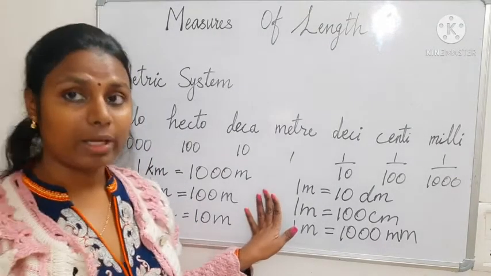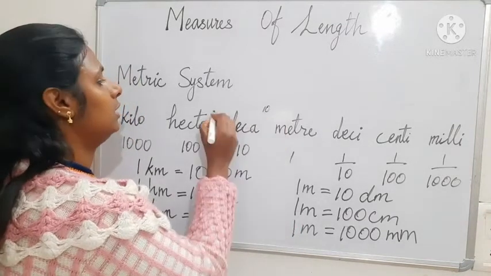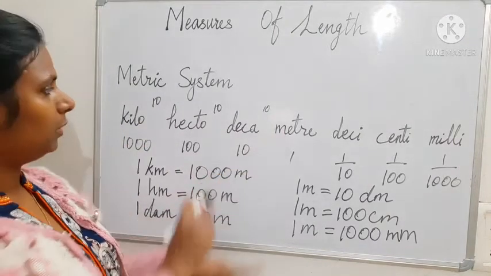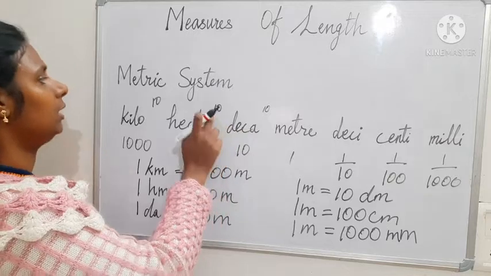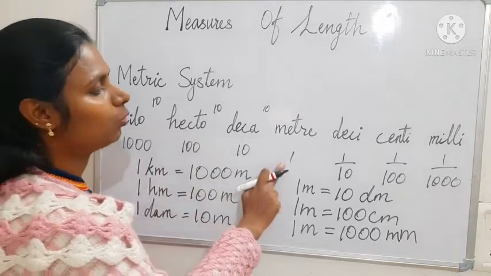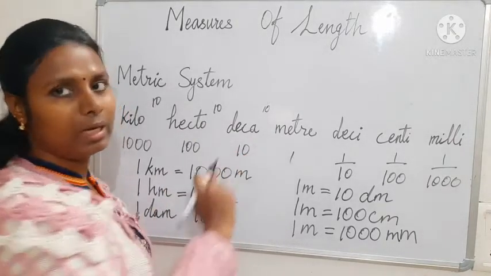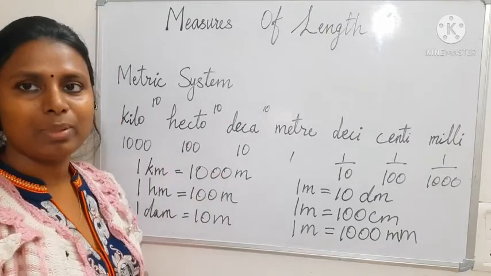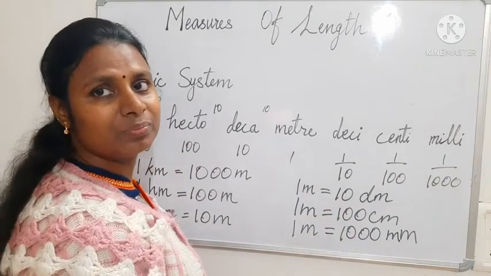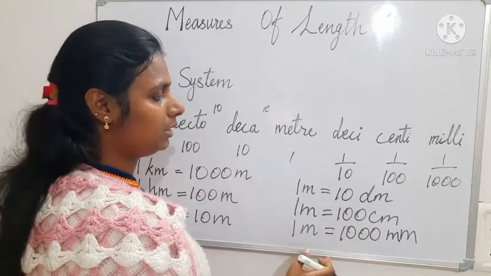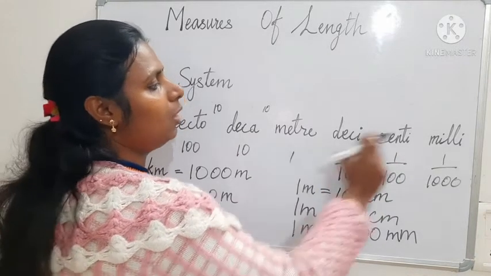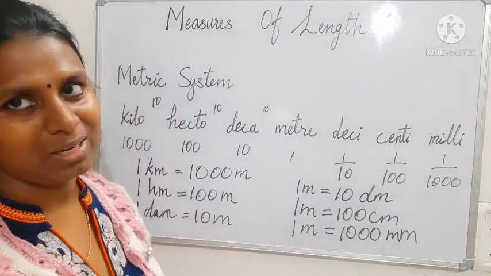Okay. Now see here how I have written the formula? Here 10 difference, here 10 difference, here 10 difference. So 1 kilometer is equal to 1000 meter: 10 multiplied by 10, 10 multiplied by 10. 1 hectometer is equal to 100 meter. 1 decameter is equal to 10 meter. So the bigger lengths than meter are over. Now the smaller lengths than meter: 1 meter is equal to 10 decimeter, 1 meter is equal to 100 centimeter, 1 meter is equal to 1000 millimeter.